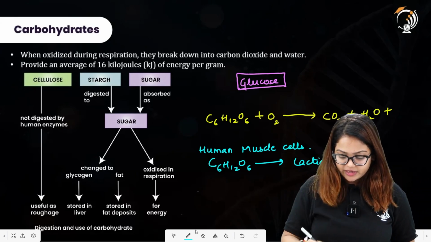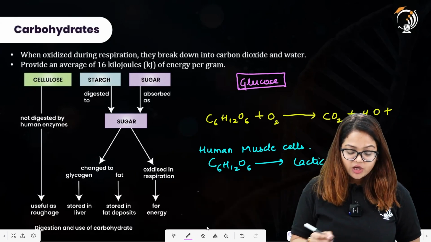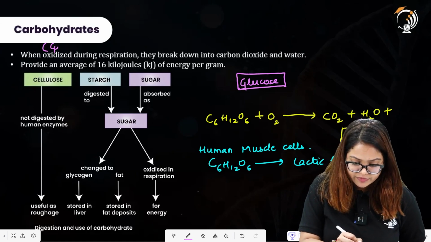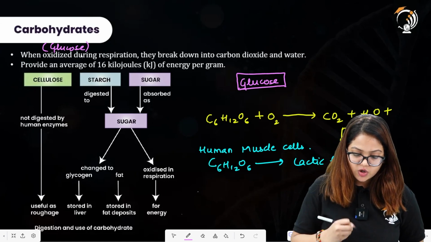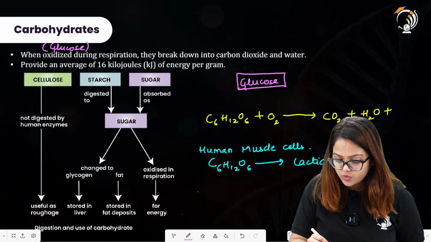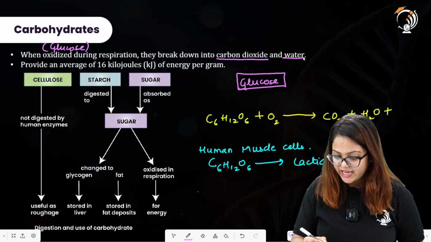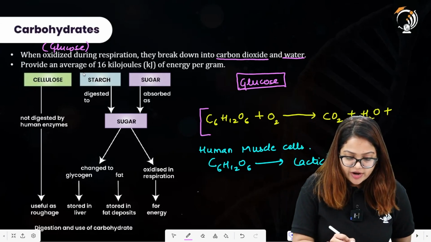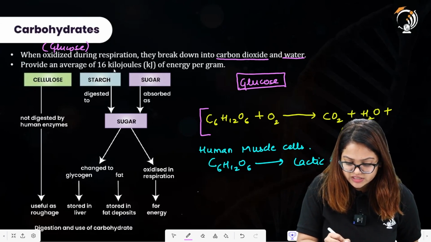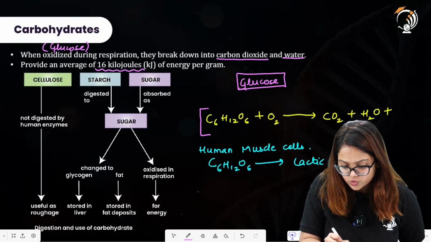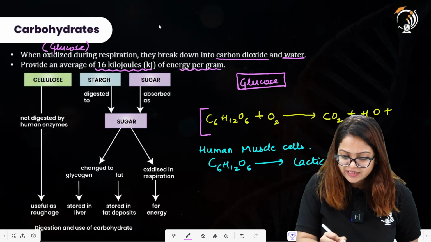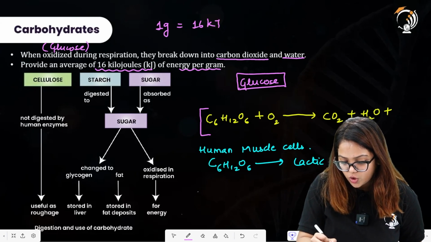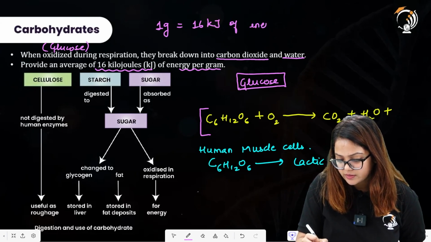Now, what the statement here is telling us is that when glucose is oxidized during respiration, it is broken down to release carbon dioxide and water, as we have already understood by this chemical reaction. Then carbohydrates provide energy, an average of 16 kilojoules of energy per gram. So 1 gram of carbohydrate is going to provide us 16 kilojoules of energy.